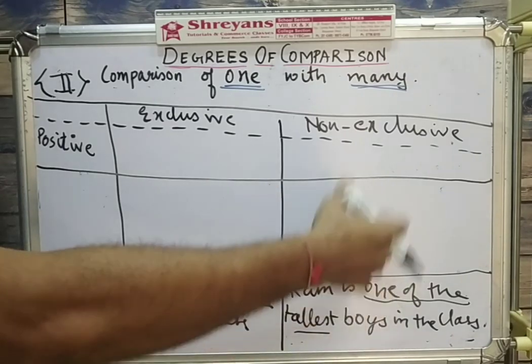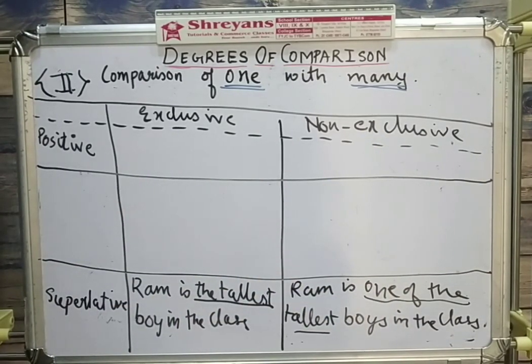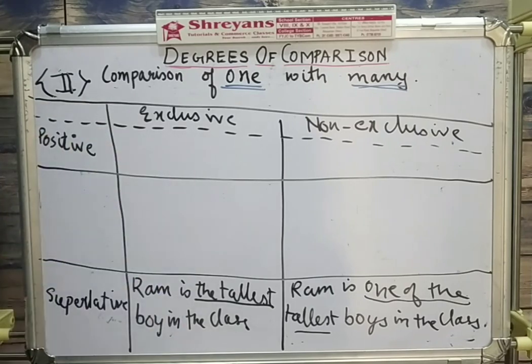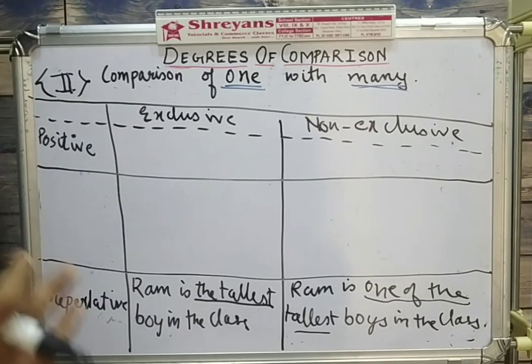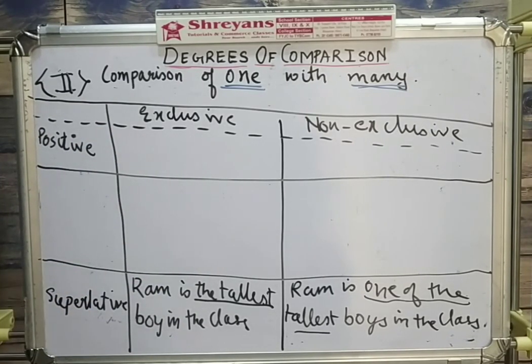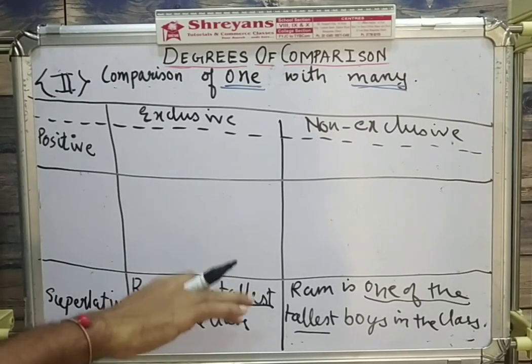But when I say Ram is one of the tallest boys in the class, तो क्लास में जो बच्चे हैं उनमें से कुछ बच्चे जो है काफी लंबे हैं बाकियों से कंपेयर करें उनको तो, and Ram is one of them. So Ram is quite taller than many boys in the class, but he is not the only one who is tall. There are many other like Ram.